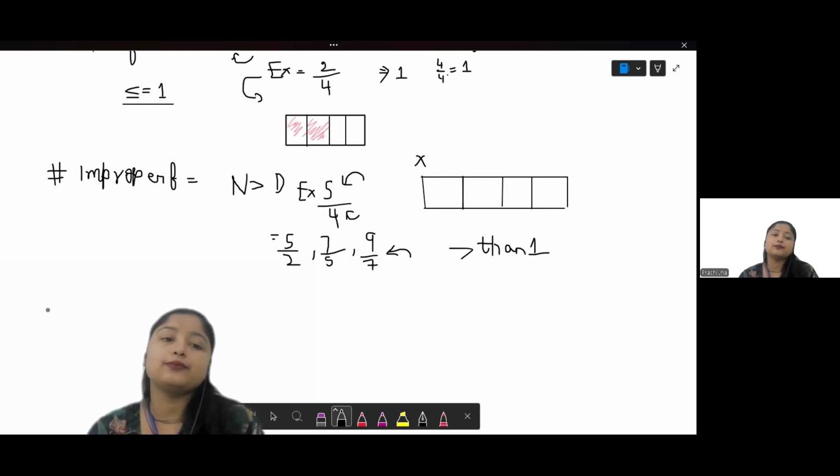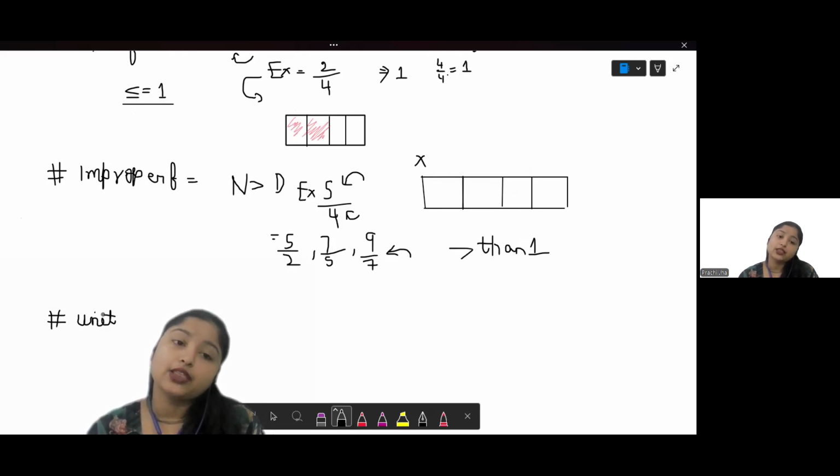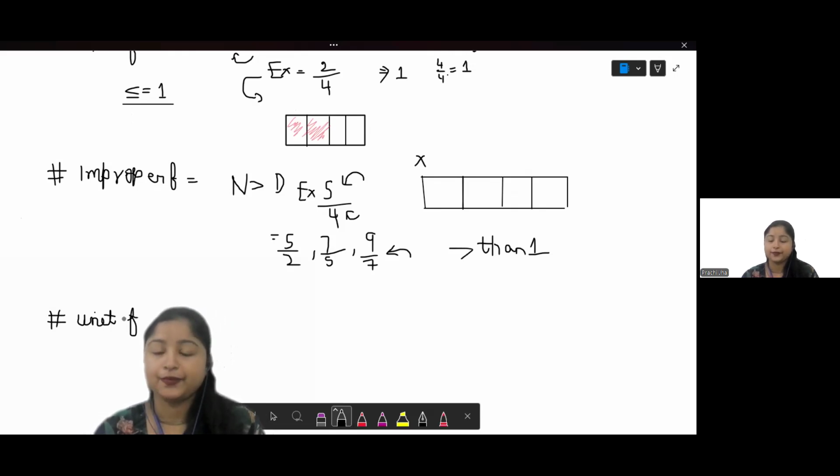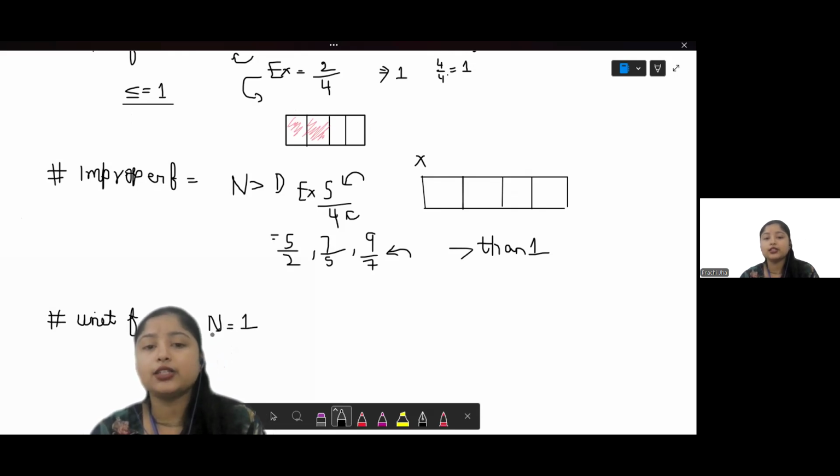Now, let's come to the next type of fraction that we are going to learn today. It's a unit fraction. The word unit refers to the basics, generally to the 1. Now, those types of fraction in which the numerator will always be equal to 1 and the denominator can be anything, right?